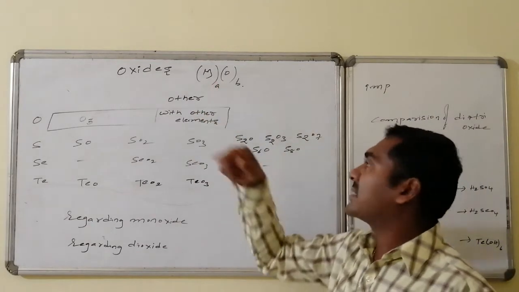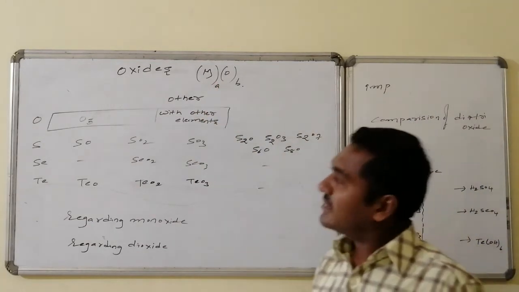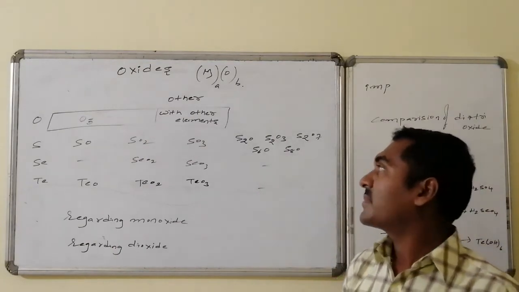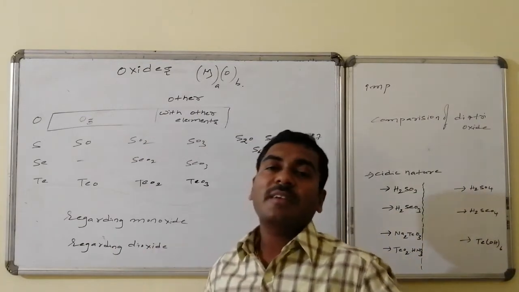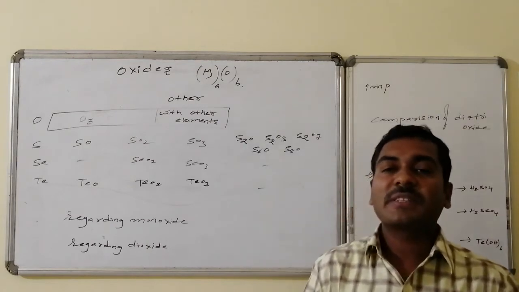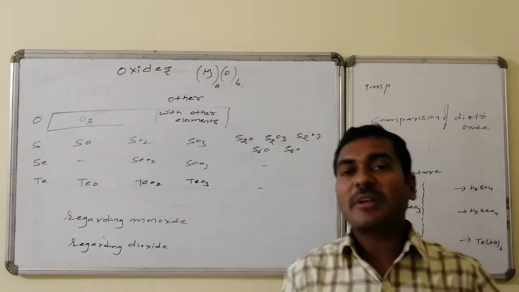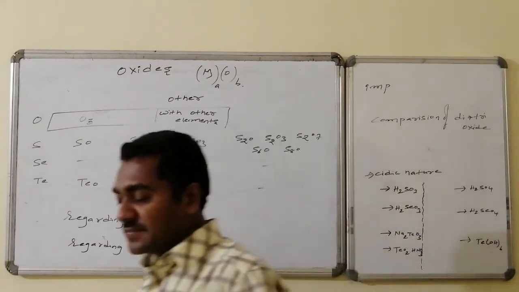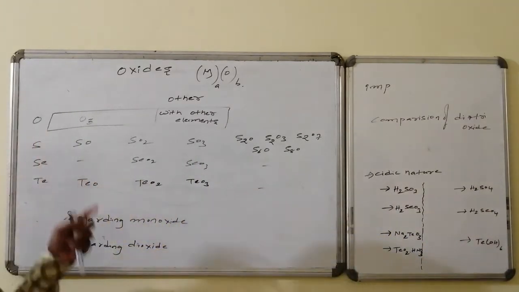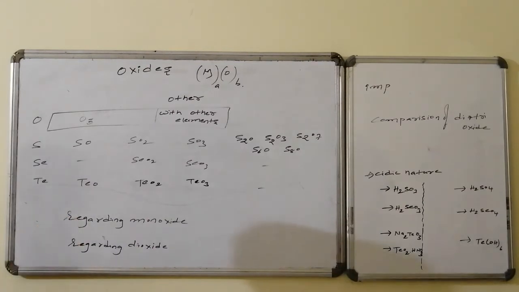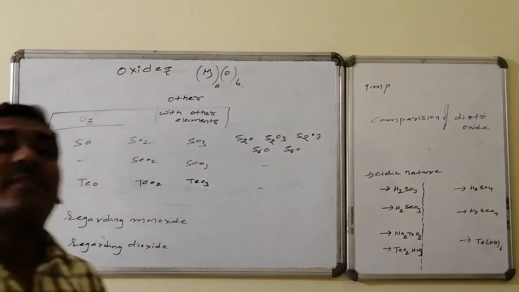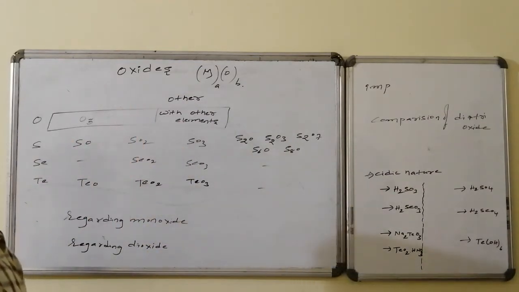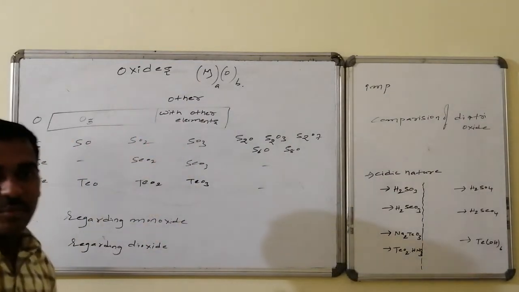Here M stands for the 6th group element, that can be oxygen, sulfur, selenium, tellurium and polonium. The list of the oxides that are formed with respect to the 6th group elements, if I write in the form of a table, appears like this. With oxygen also, oxides are formed. Ozone is considered as an oxide of oxygen. Similarly, this oxygen also combines with the other elements. We will discuss that one as a special part.